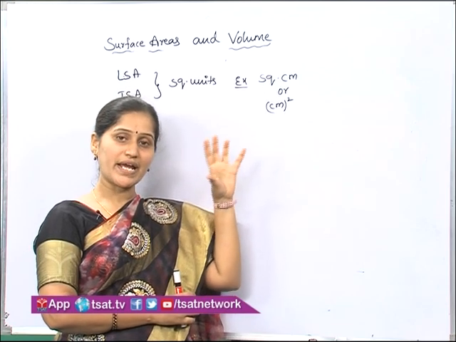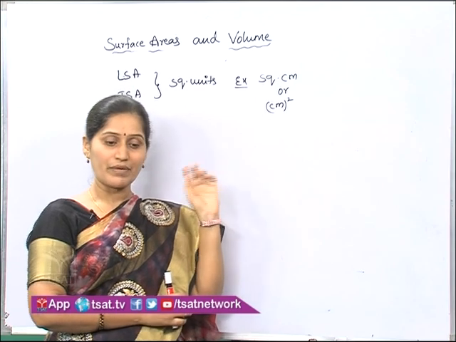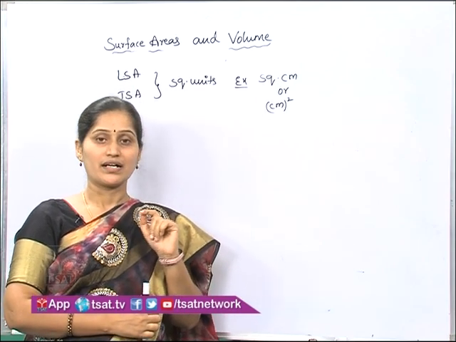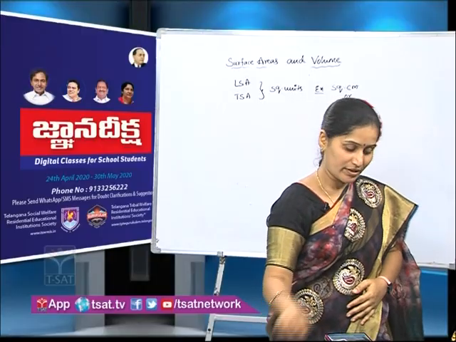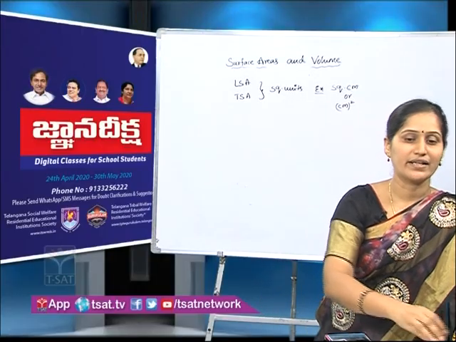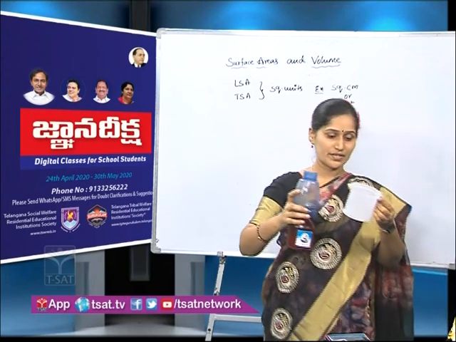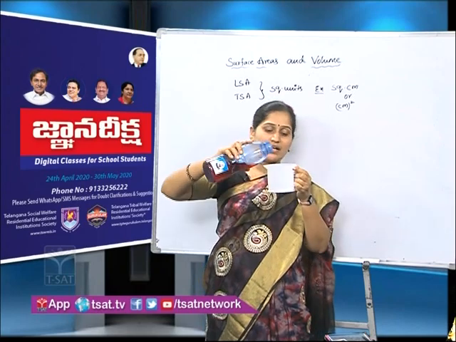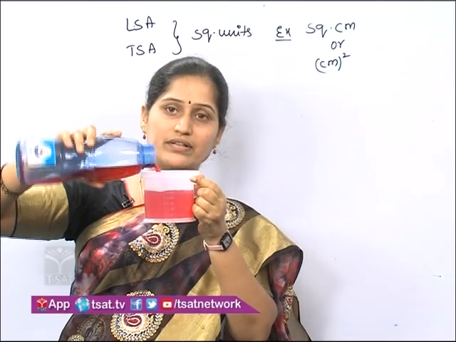So each space is occupied by each brick, is it or not? Best example is, if I pour water into a bottle or some liquid into a container, just you see here, I am taking this measuring jar and I am pouring liquid into this, right? Are you observing? Okay.